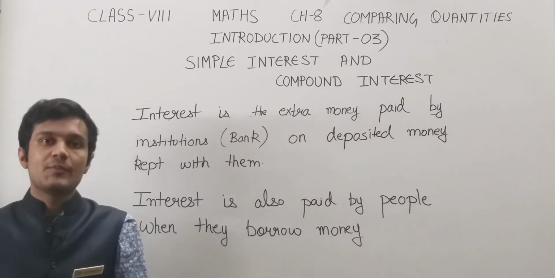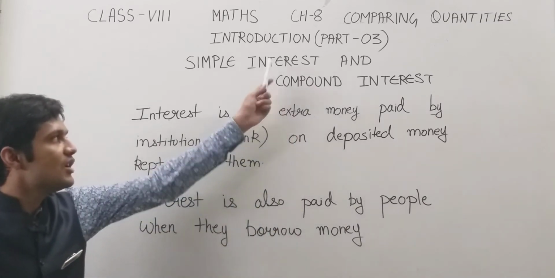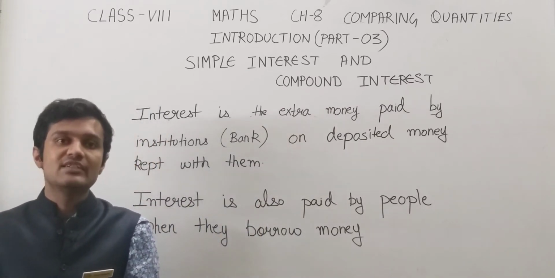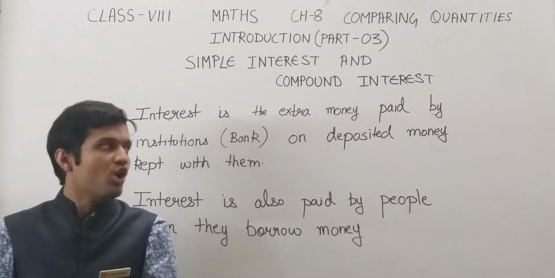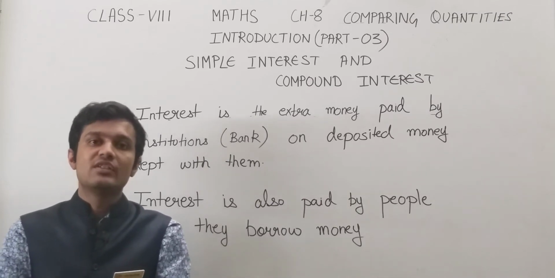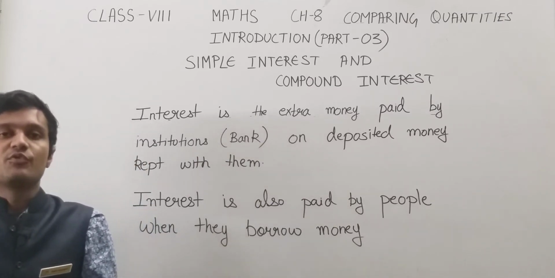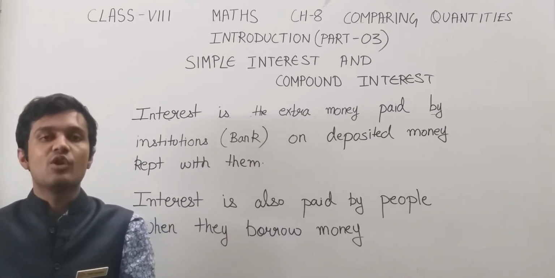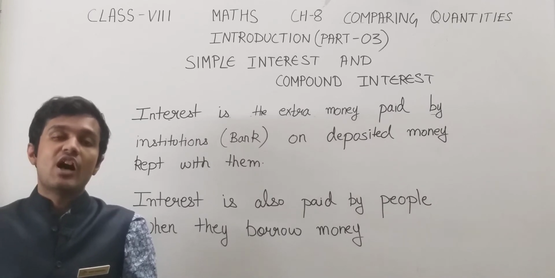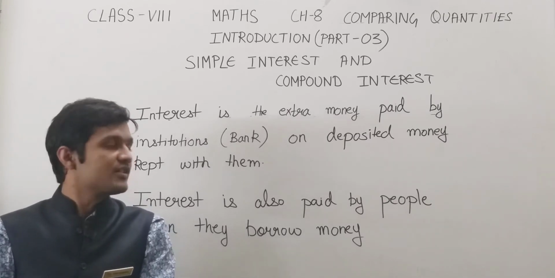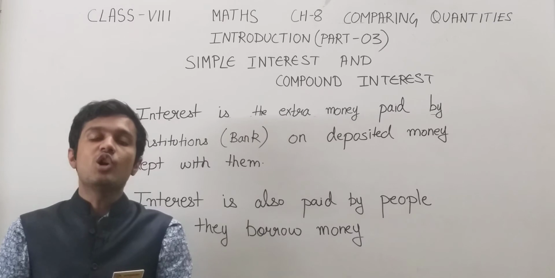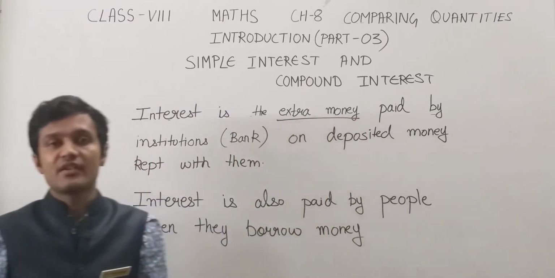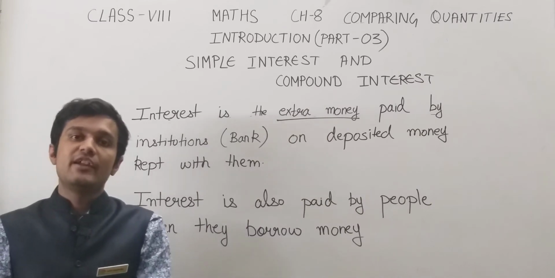Okay, so firstly, what do you understand by the term interest? Interest is the extra money paid by institutions like banks on deposited money kept with them. For example, if you go to a bank and deposit a certain sum, for example 1000 for a year, then after a year the bank will return you the money, 1000, along with some extra money. This extra money is known as the interest, which is the bank paying to you.